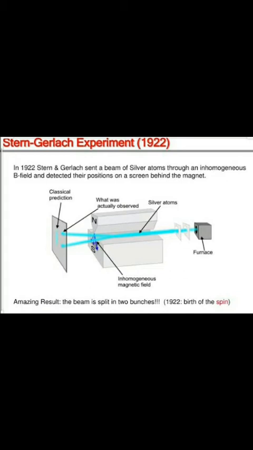In 1922, Stern and Gerlach sent a beam of silver atoms through an inhomogeneous magnetic field and detected their positions on a screen behind the magnet. The result was amazing: the beam is split into two bunches. In 1922, it was the birth of the spin.